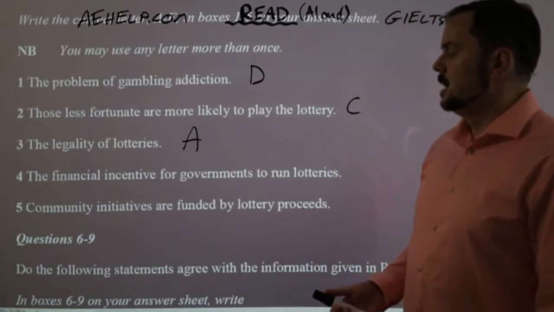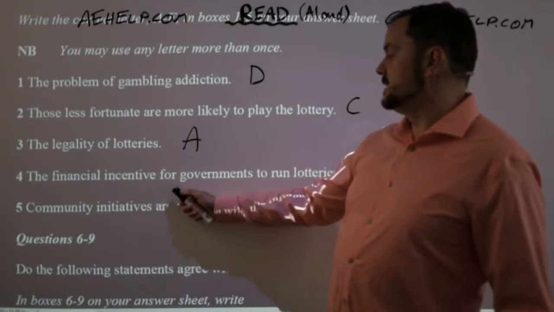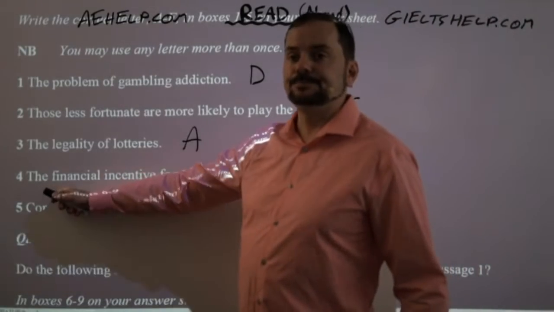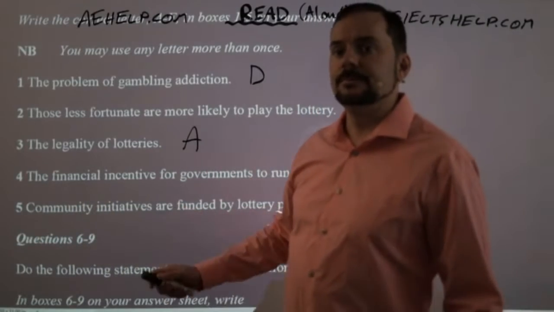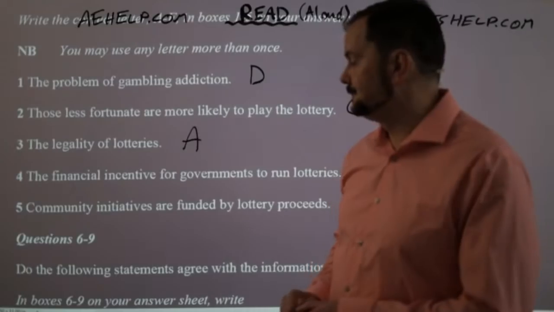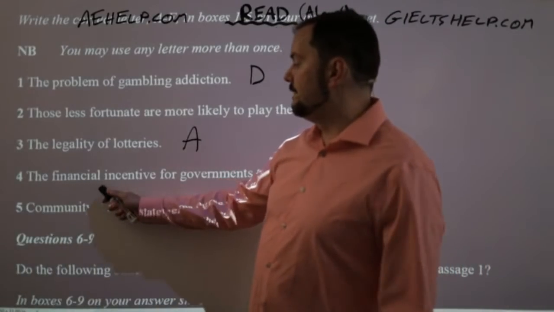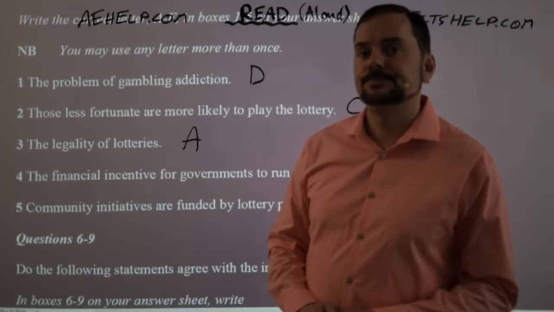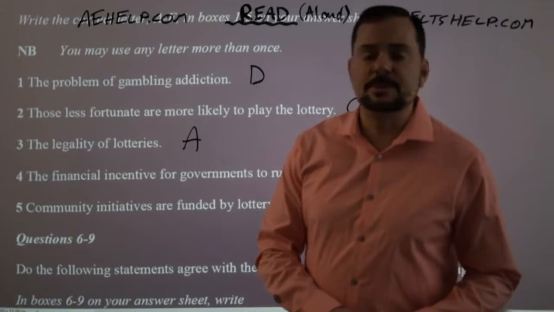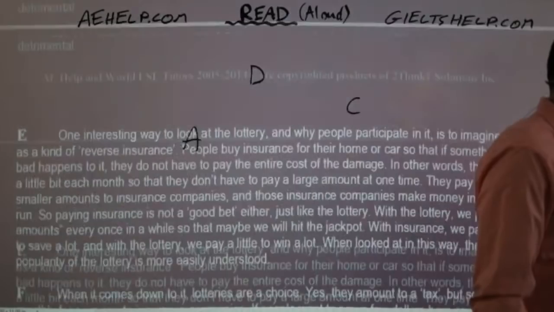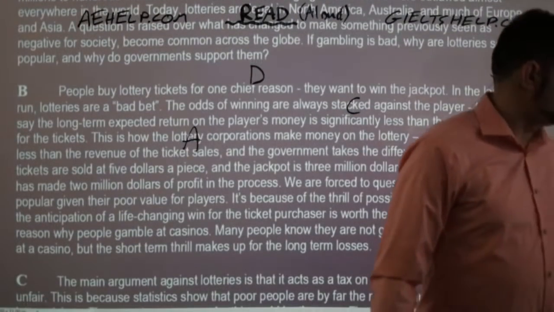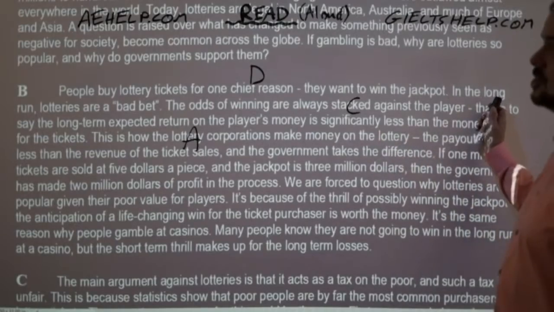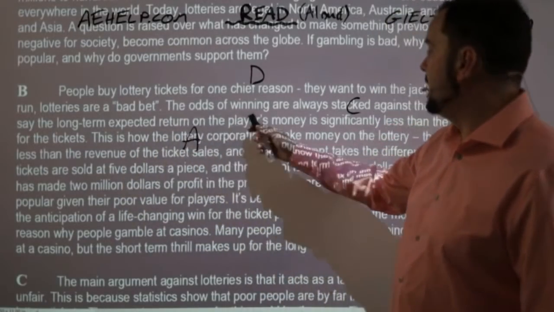All right. The financial incentives for governments to run lotteries. Number 4. So, which one is that? All right. So the financial incentive for governments to run lotteries. Okay, Chinny says, I think that was B. Yeah, so if I have to check, I'll go back. I think it was B as well. All right, I remember seeing the word government. So people want to win the jackpot. Lotteries are a bad bet.